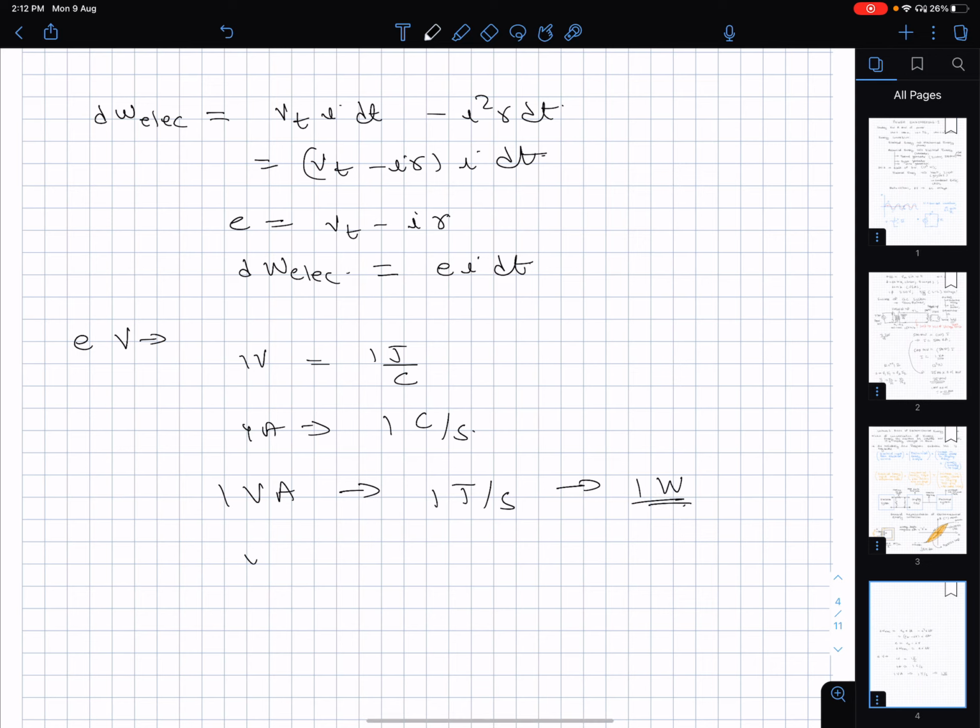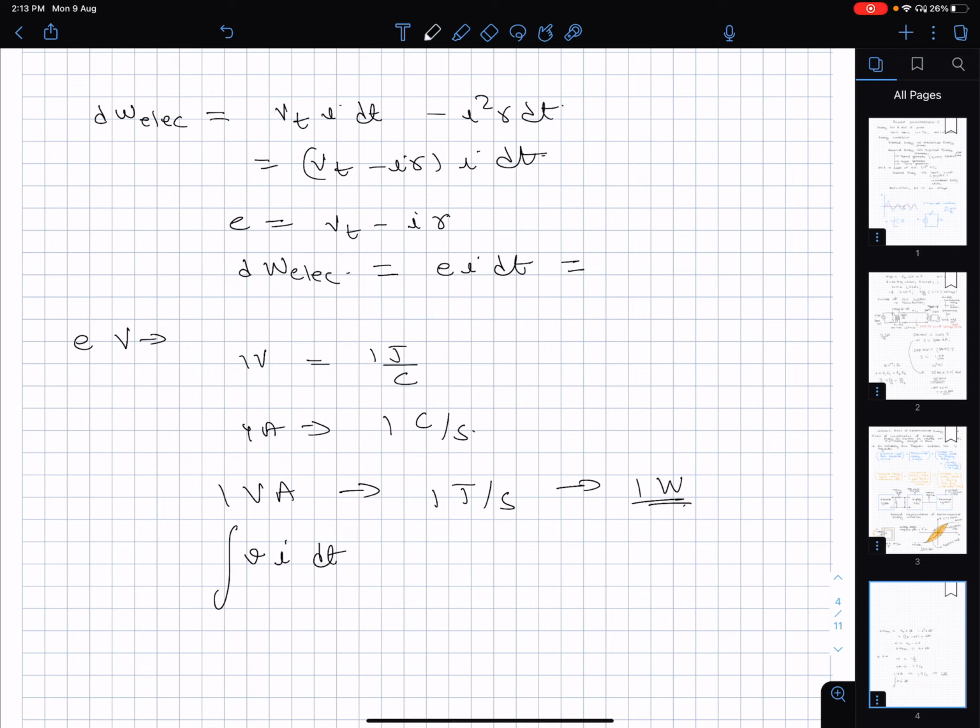That's why every time we write V into I, we say that it is power, which is joules per second. So if you want to get work done in joules, you will multiply it by dt, and then to get the cumulative work, you will have to integrate it further. So here what we have is dW electrical is equal to E I dt, and this is going to be equal to what?